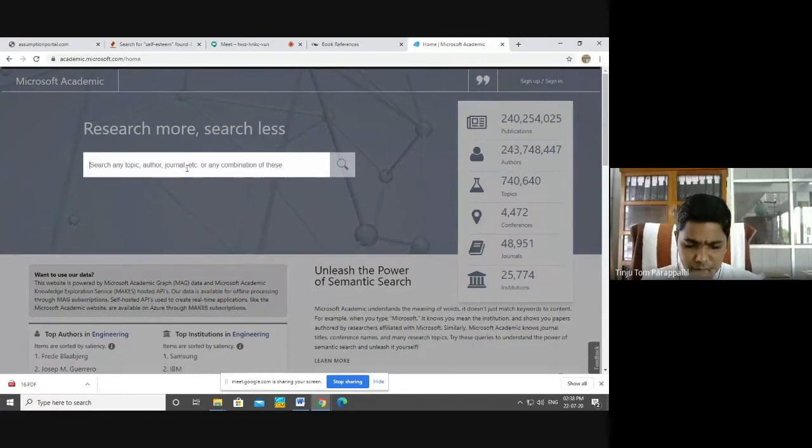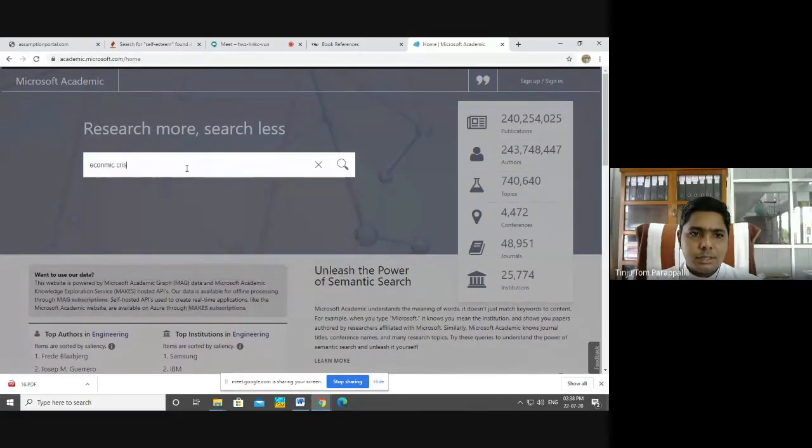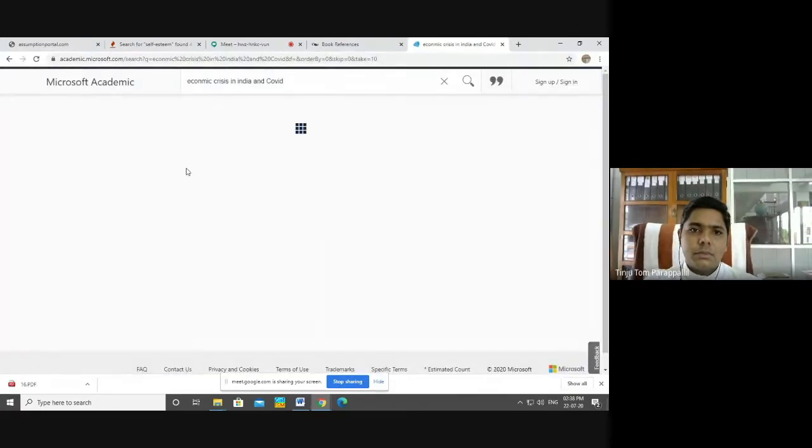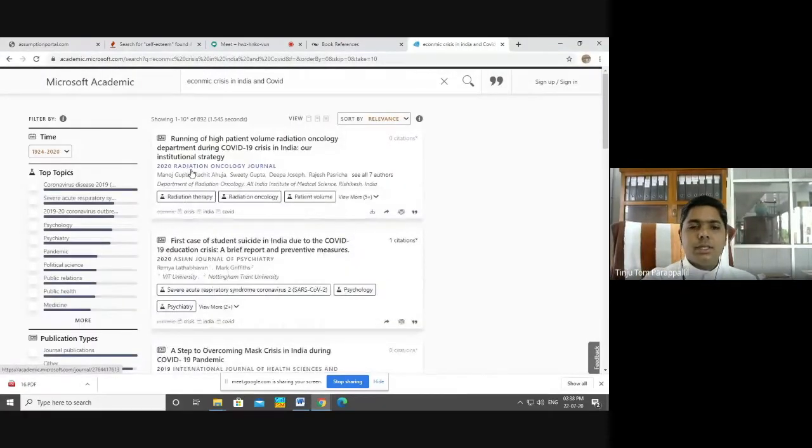It will provide us with results. For example, let us search economic prices in India, and just press forward. It will provide us with certain results. See, these are the results we are getting from this.